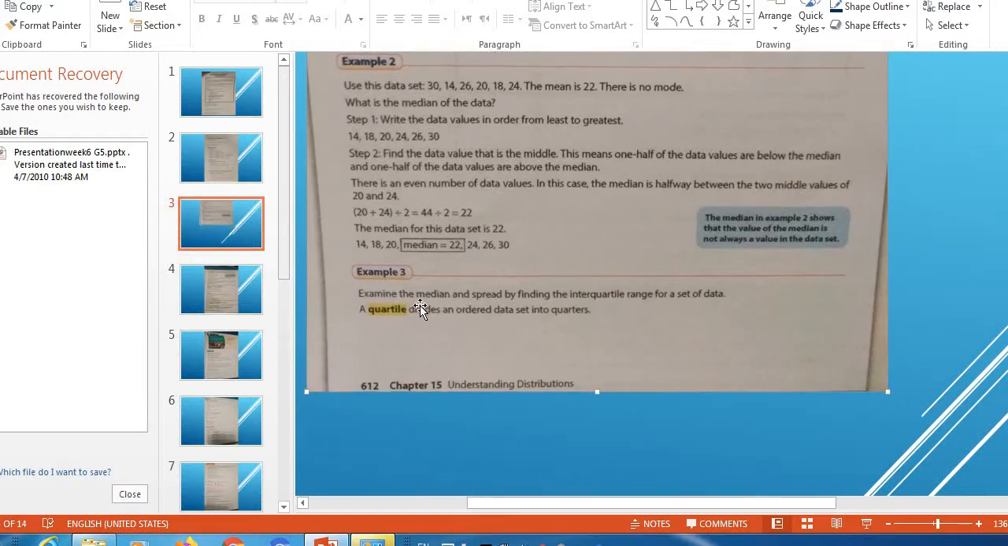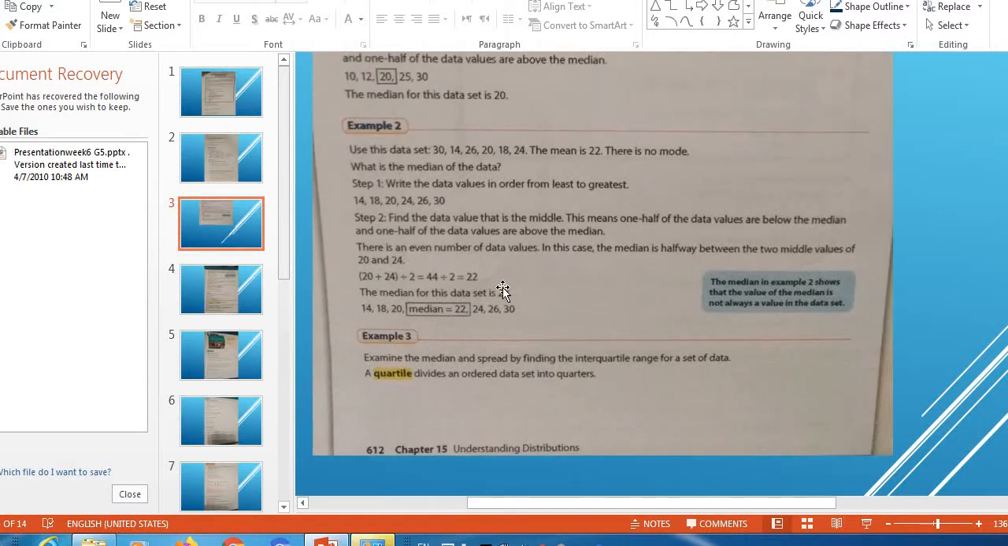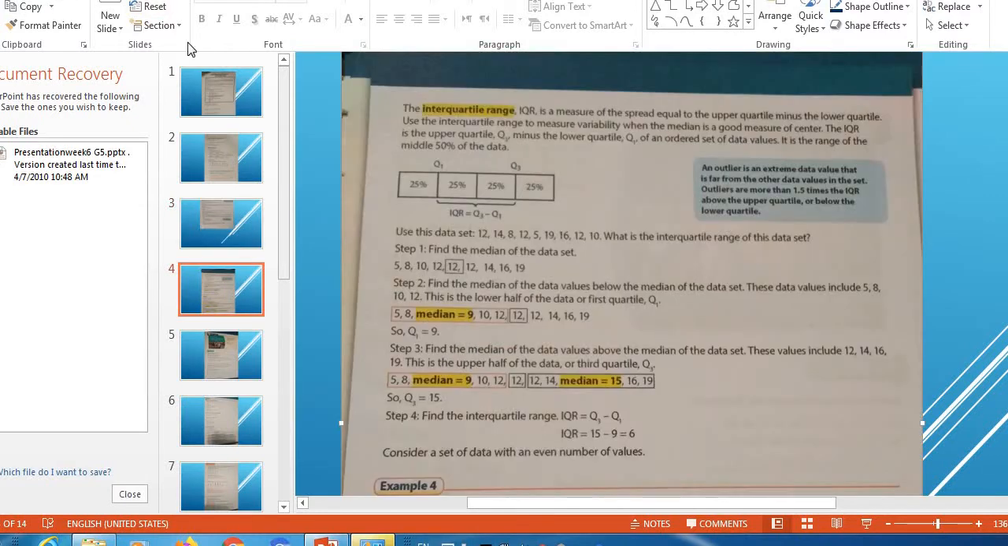Example 3: examine the median and spread by finding the interquartile range for a set of data. A quartile divides an ordered data set into quarters. Let's see together. The interquartile range, IQR, is a measure of the spread equal to the upper quartile minus the lower quartile. Use the interquartile range to measure variability when the median is a good measure of center.